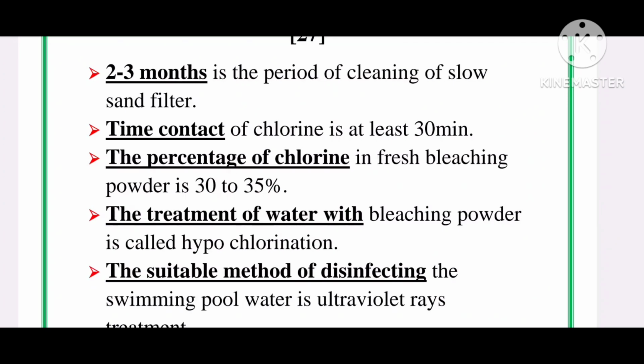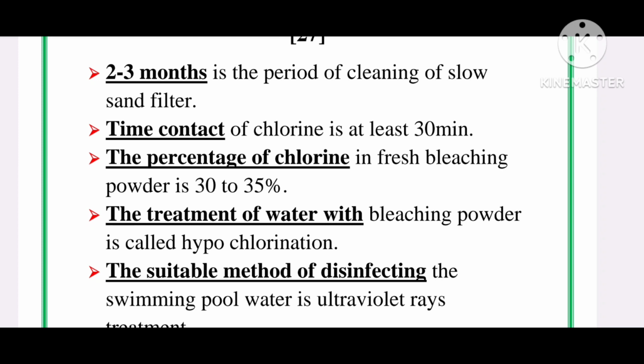Time of contact of chlorine is at least 30 minutes. The percentage of chlorine in fresh bleaching powder is 30 to 35%.